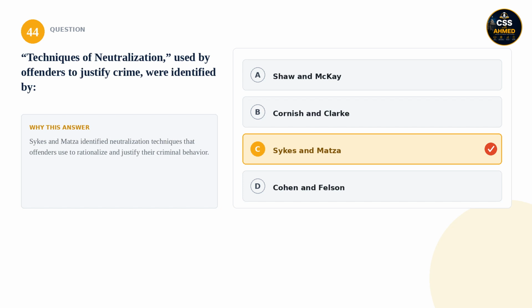44. Techniques of neutralization, used by offenders to justify crime, were identified by. Is it Shaw and McKay, Cornish and Clarke, Sykes and Matza, or Cohen and Felson? The correct answer is Sykes and Matza. Sykes and Matza identified neutralization techniques that offenders use to rationalize and justify their criminal behavior.